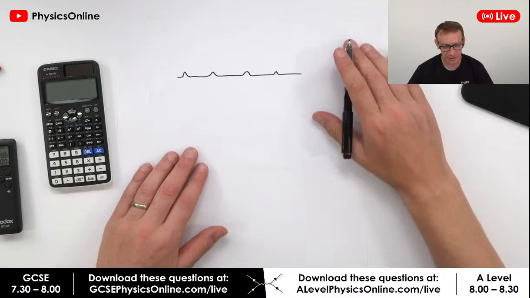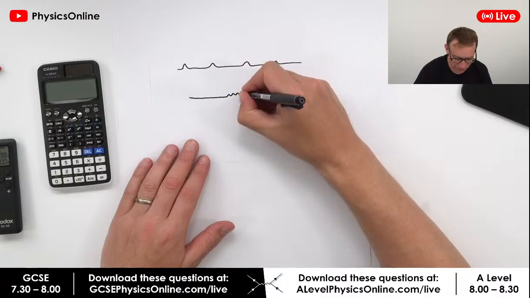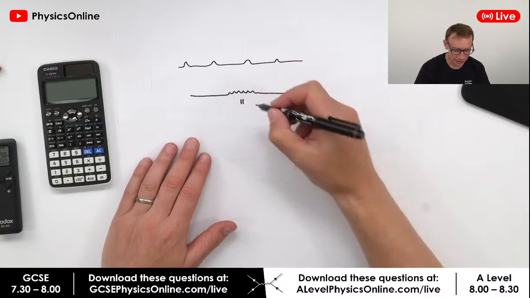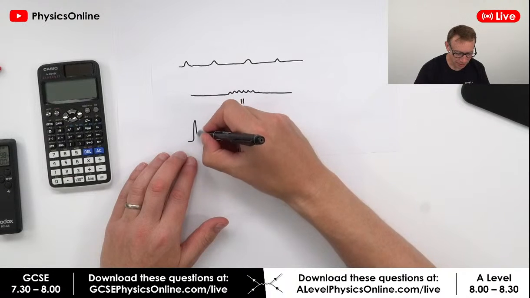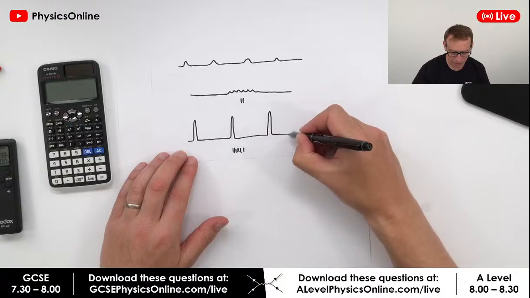Okay, sorry, that's a bad one. So a double slit tends to be like this. There's this narrow bit in the middle, and it's a bit like that. So that's more like a double slit. If you've got a diffraction grating, which has got lots of lines, you tend to get a lot more light coming through, and you get something a bit like that, don't you?